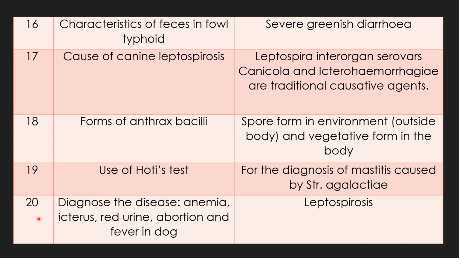Question 20. Diagnose the disease when the symptoms are anemia, icterus, red urine, abortion, and fever in a dog. Important from the clinical point of view and exam point of view. The disease is leptospirosis, canine leptospirosis.